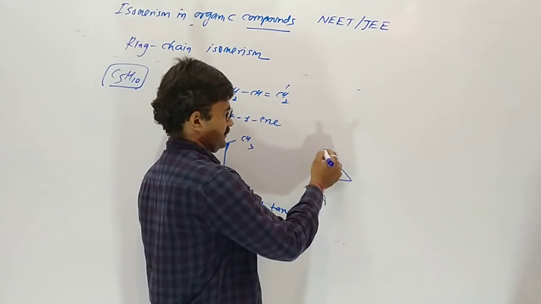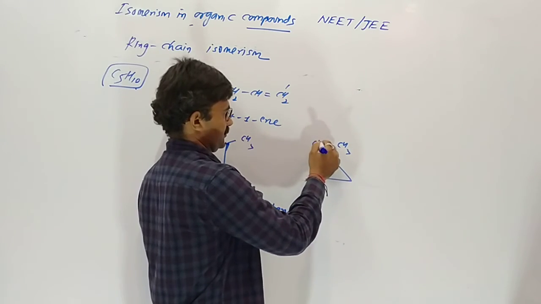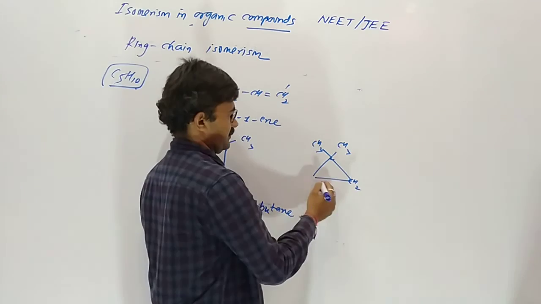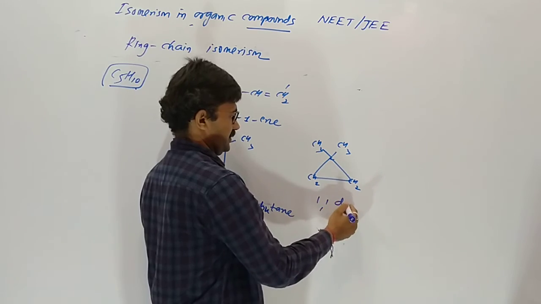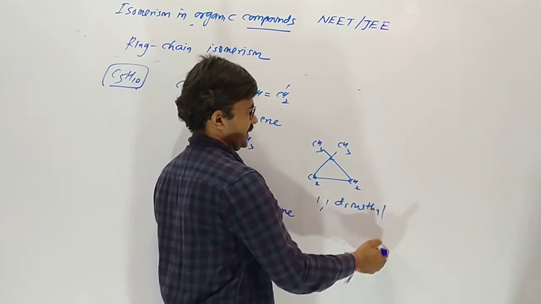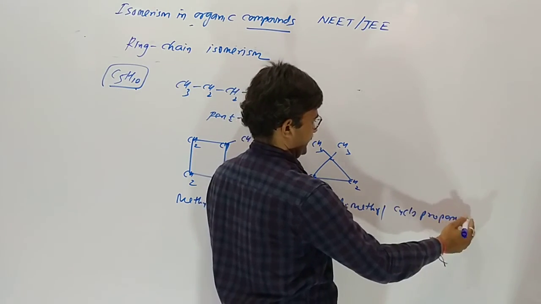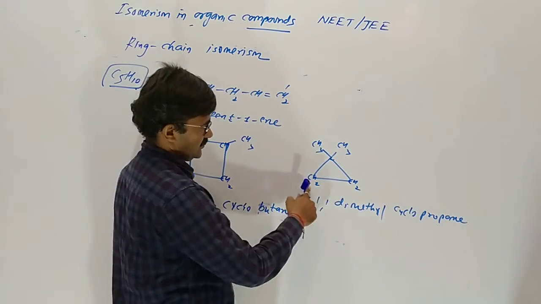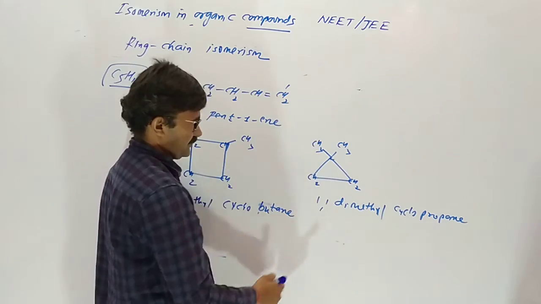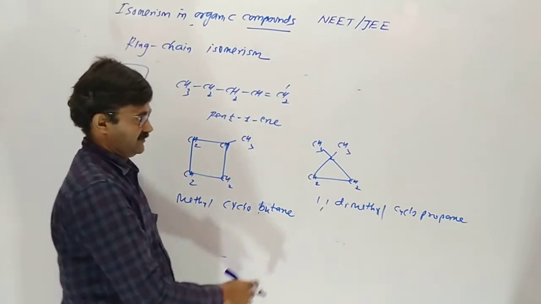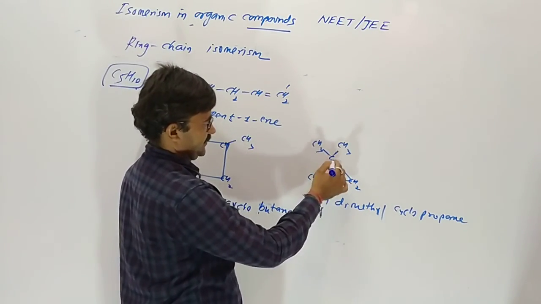Another, 1,1-dimethylcyclopropane. 2 plus 2, 4 plus 3, 7 plus 3, 10. Here 4 valency is completed, no hydrogen here.